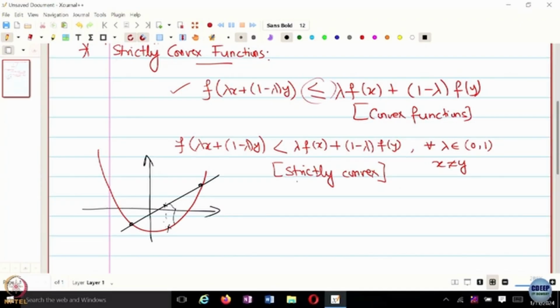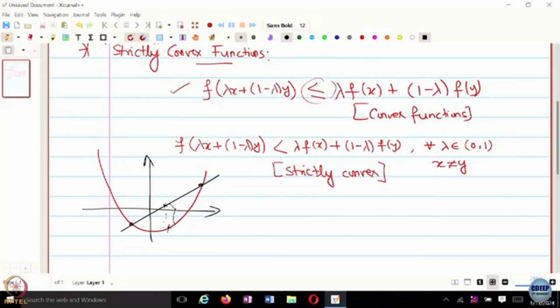And that is why, with strictly convex functions, if you have this difference to be non-zero, one of the things that you can clearly notice from this plot is that it is guaranteed to have a unique minimizer, because as you move, you are going to be changing the function value. So, you are always evaluating something which is smaller than the convex combination of f of x and f of y. And one of the implications of strict convexity is, if the minimizer exists, it is unique, right? So this is the implication of working with strictly convex functions.